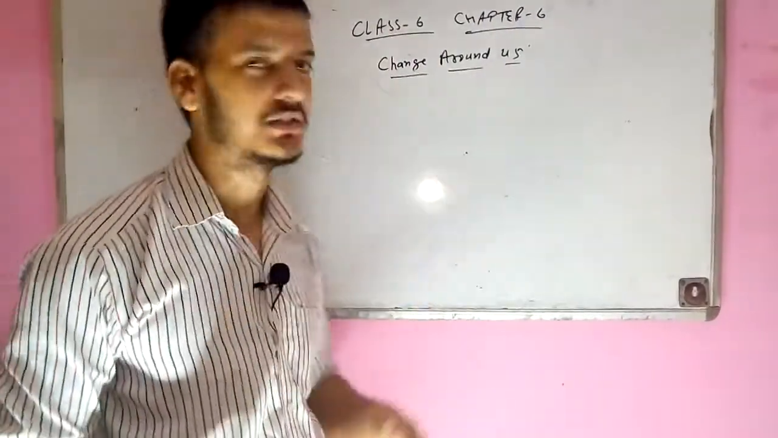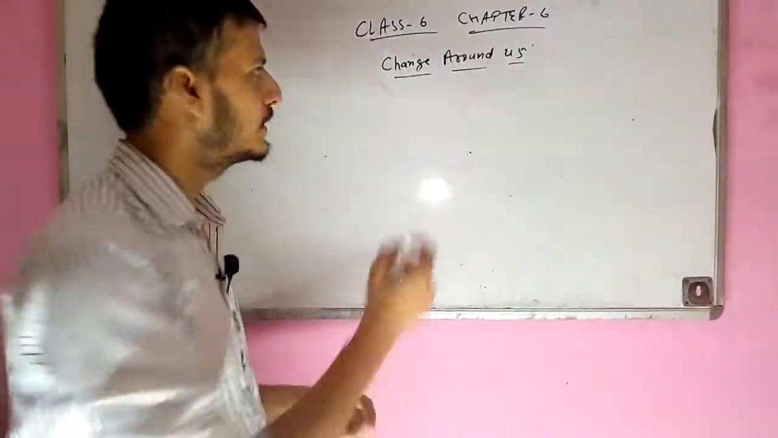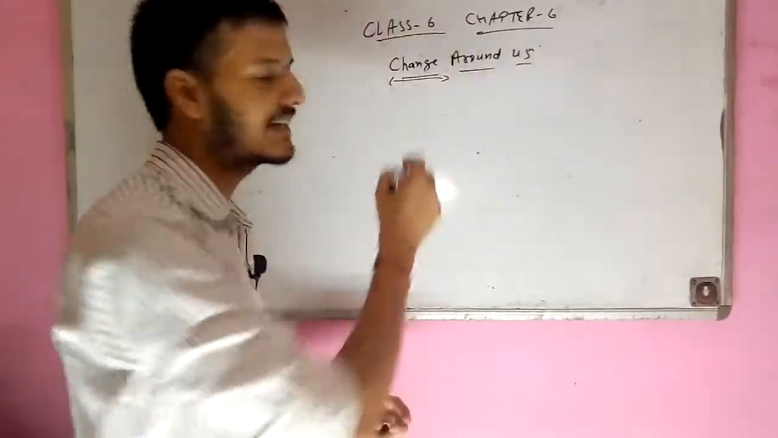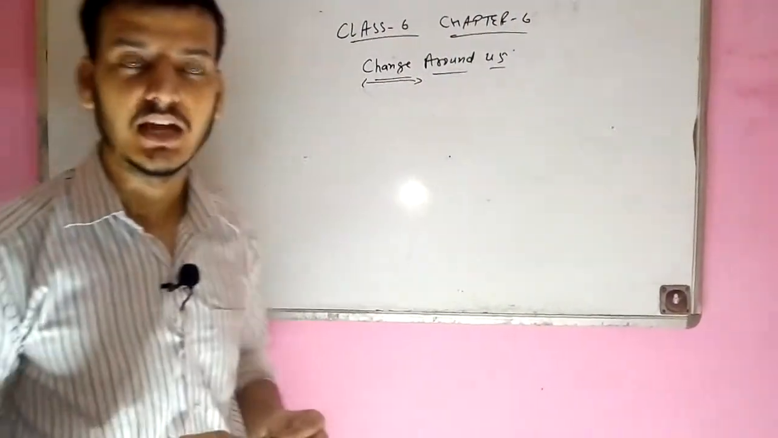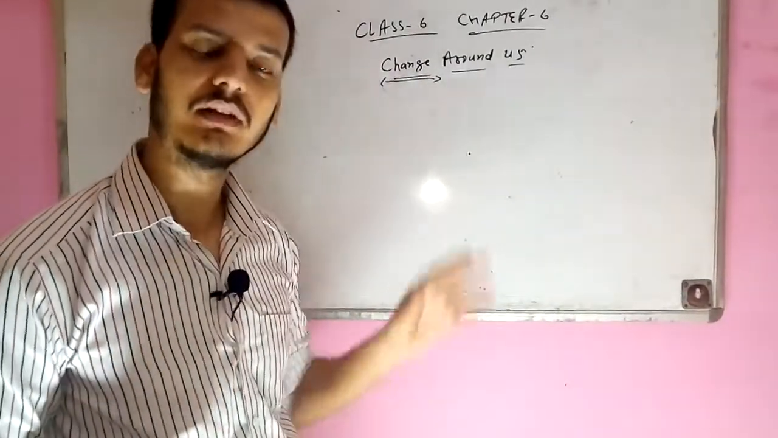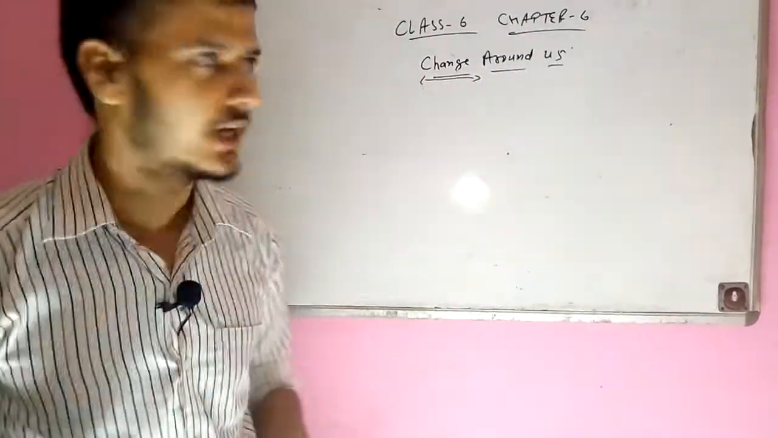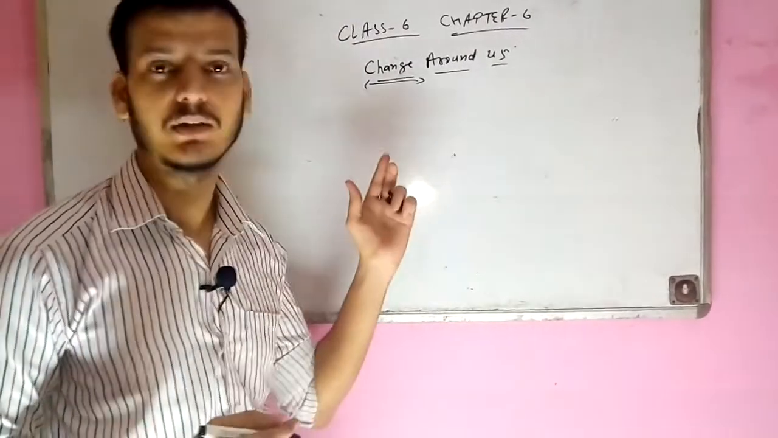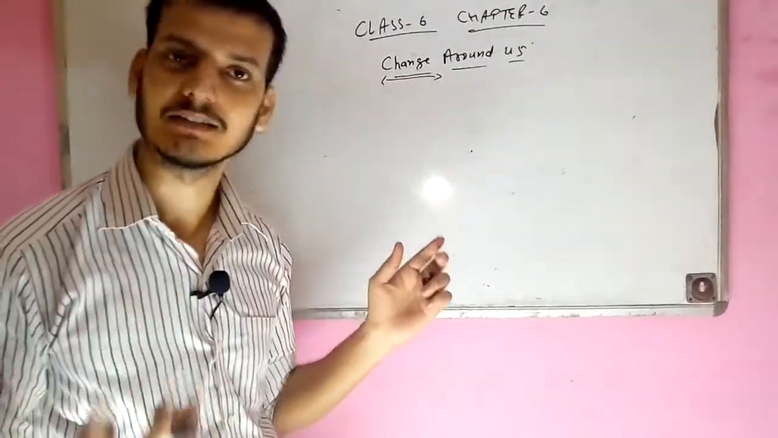The name is Change Around Us. In this chapter we will discuss change, what exactly the meaning of change is, and what kinds of change we see in our surroundings. Then we will also classify them into some groups. Firstly, I will try to explain the meaning of change by taking some examples.